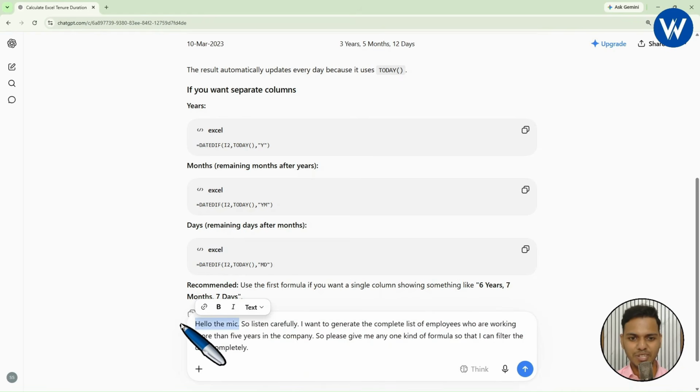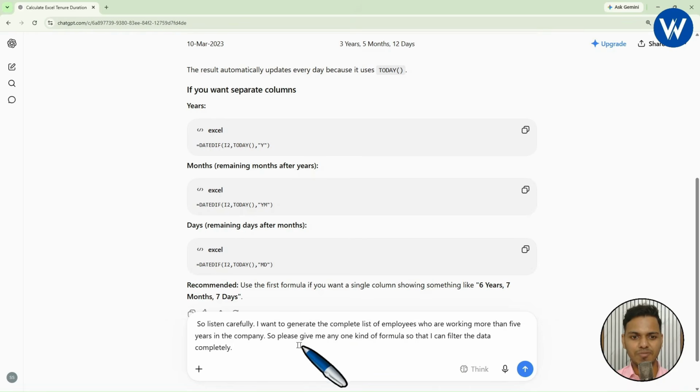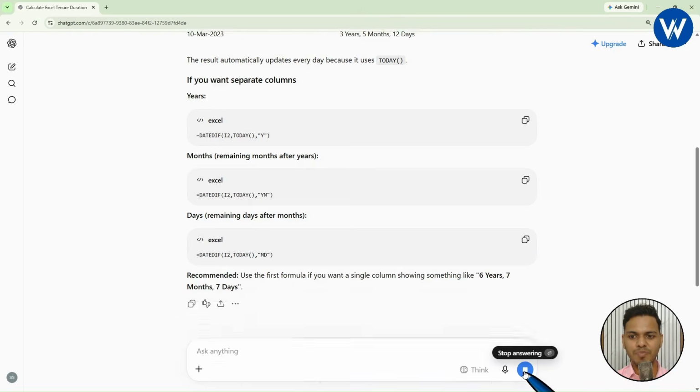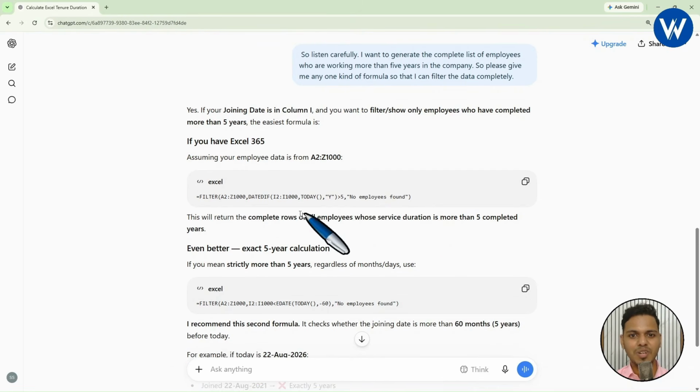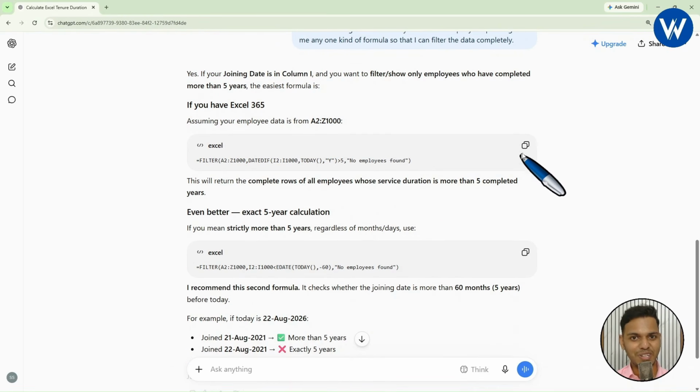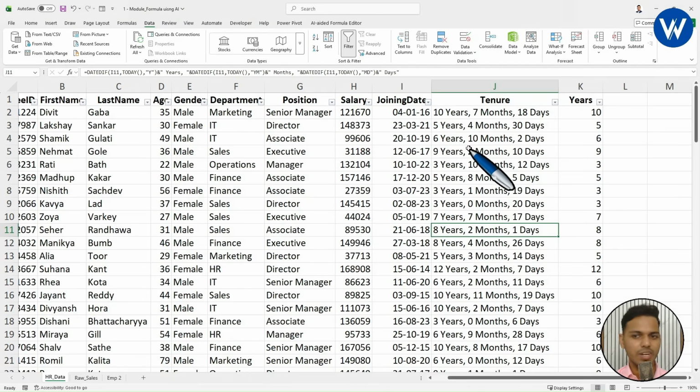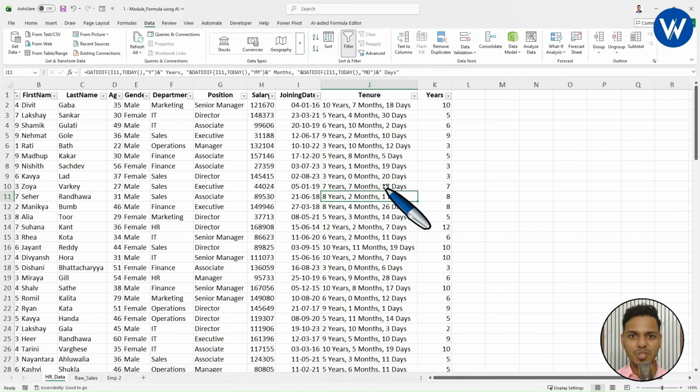Sorry, let's remove the hello. So listen carefully. I want to generate the complete list of employees who are working more than 5 years in the company. Okay. I have simply given one simple command to ChatGPT. Now it has given one formula, the FILTER formula. Let's see this formula. I will just go to the Excel file. Now let me show you the power of this.